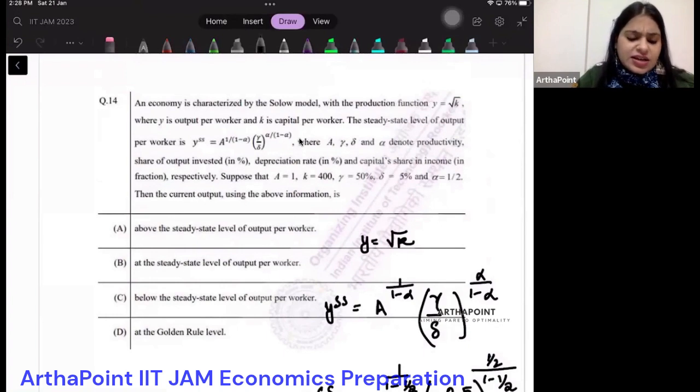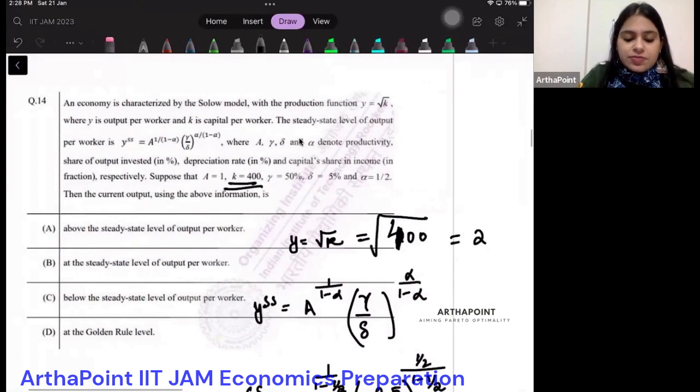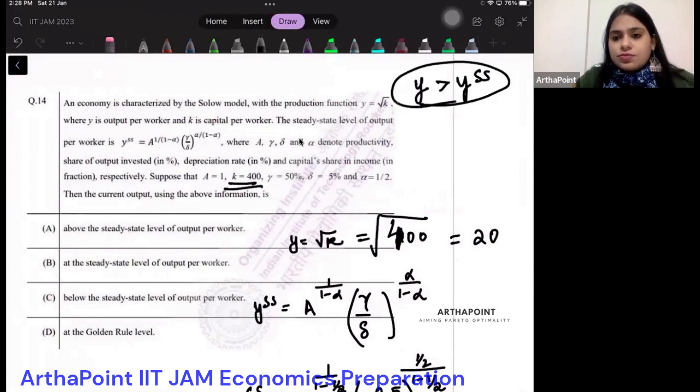Then it says that capital is at 400. So what is your actual output? It is root of 400, which means it will be 20. So clearly my actual output is greater than the steady state level of output, isn't it? So I'm going to go ahead and get the answer as above the steady state. Correct. So the answer is A. So very, very simple question.